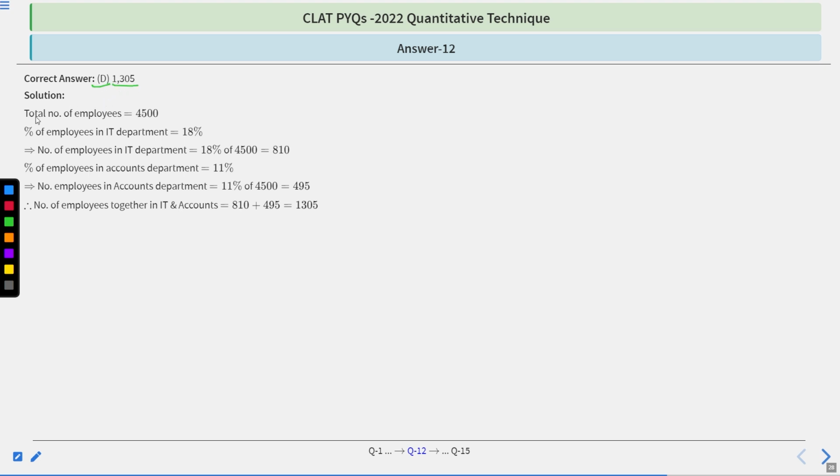1305. Let's see how. The option D. Total employees 4500. Number of employees in IT department is 18% of total. So 18% of 4500 means 810. In accounts it is 11% of total, which means 495. Now combining both the numbers, you will have 810 plus 495, which is 1305. That's why your option D is correct. I hope the explanation is clear to you. Let's move to the next question.